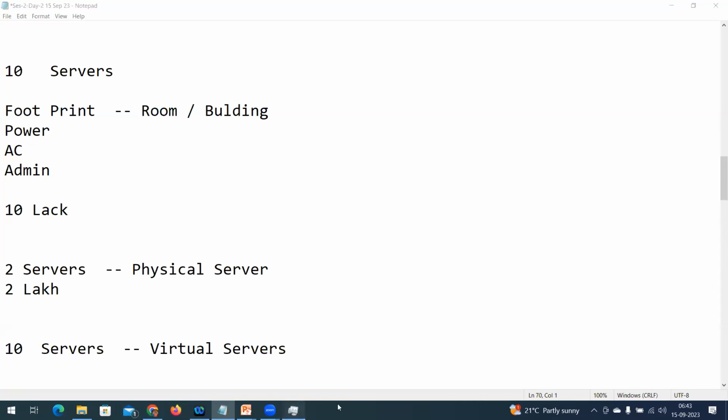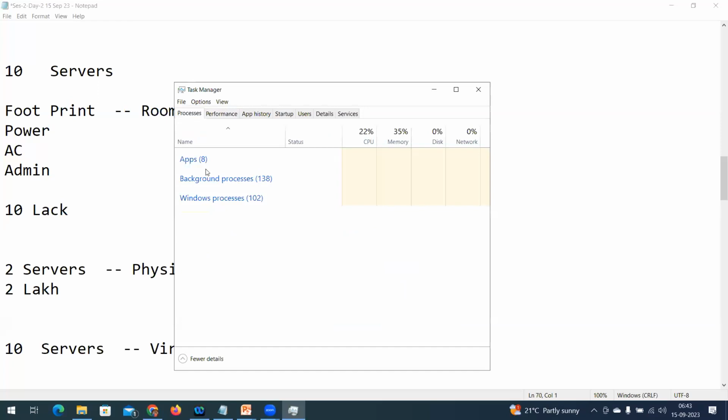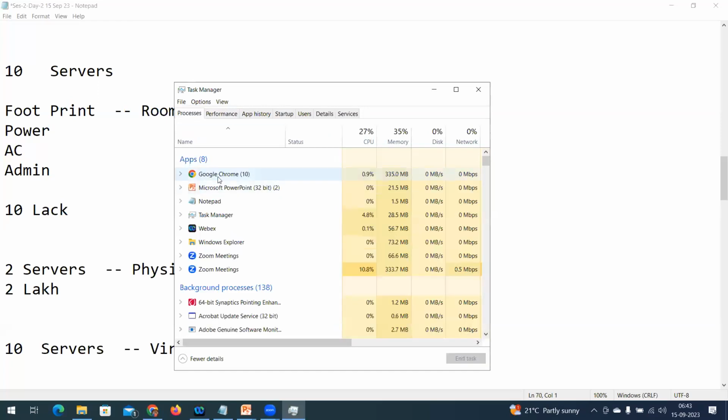Now, in this particular example, I'm going to take the Google Chrome application. Are you able to see this Google Chrome? I'm telling you it's an application. What is this application? That application is formed and utilized. It is virtualization, I'm calling. What is the background? It is files. The program is executing by a set of instructions. The same instructions are used by this virtualization layer to create a virtual server.